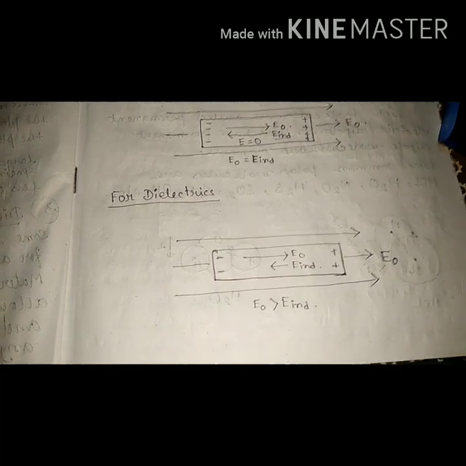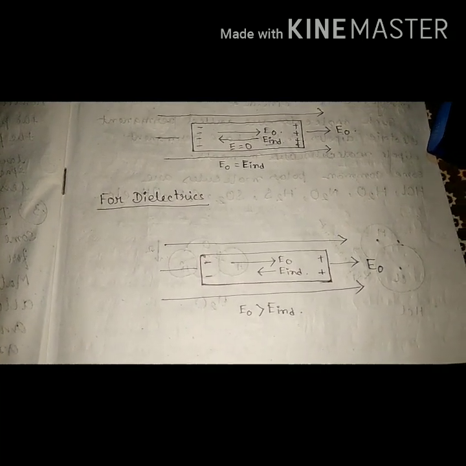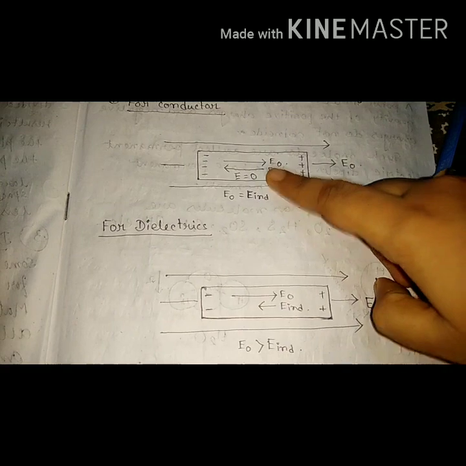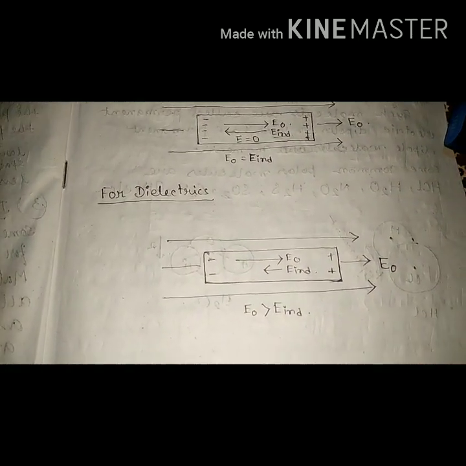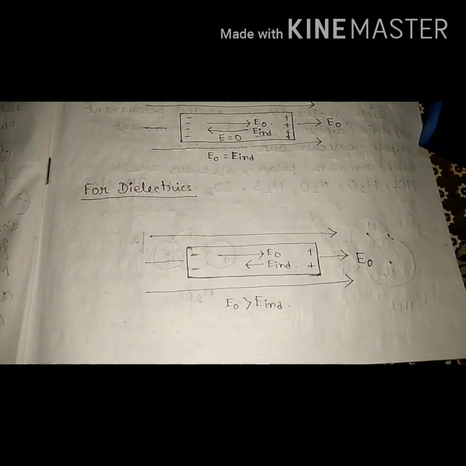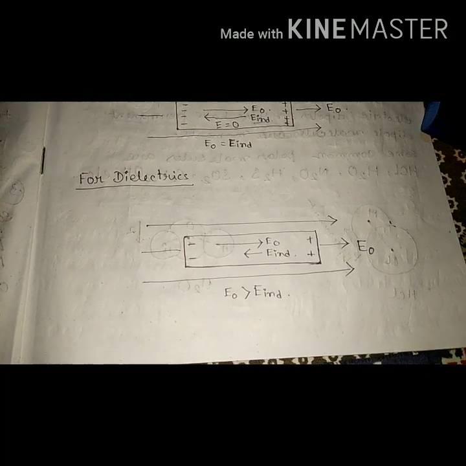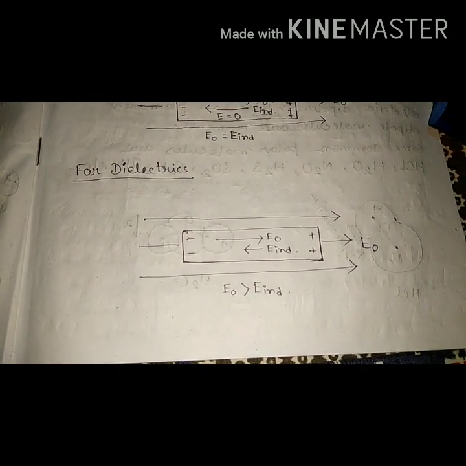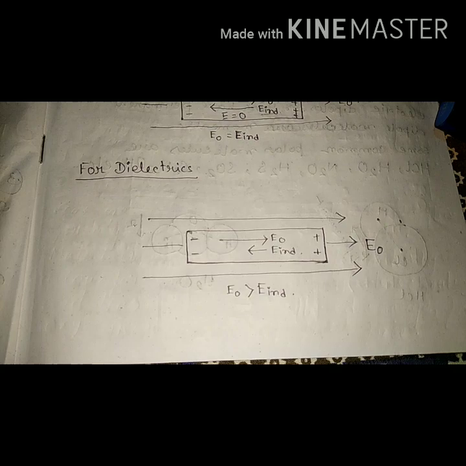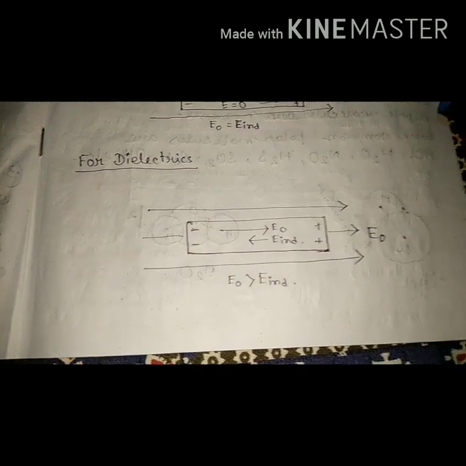That's why they cannot set up an induced electric field like the conductor. So in a dielectric, the external electric field E0 induces a dipole moment by reorienting the molecules of the dielectric.